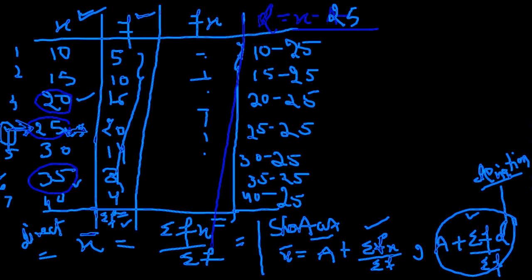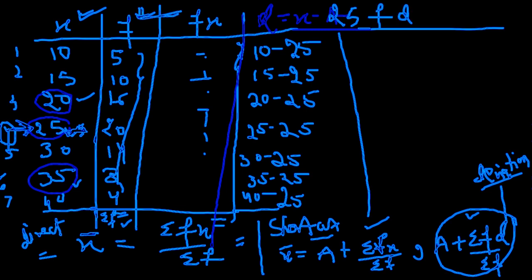You will get your deviation. Now, after deviation, we evaluate f into d. Our frequency is this, our deviation is this. This is minus 15, minus 10, minus 5, 0, 5, 10 and 15.